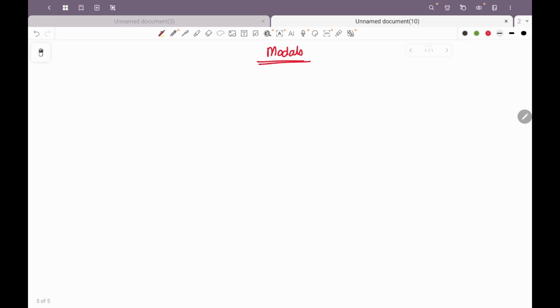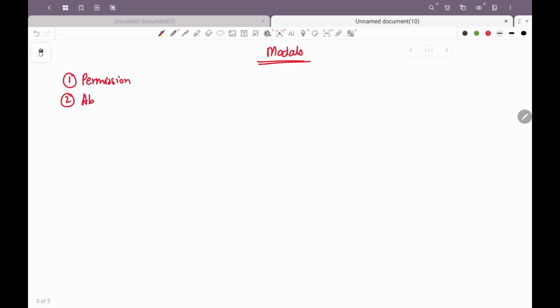Modals are verbs that are usually used when we talk about 11 of these possibilities. Let us quickly note this down and then we talk about the common modals and in which context they are used. First, modals are used to ask permission.